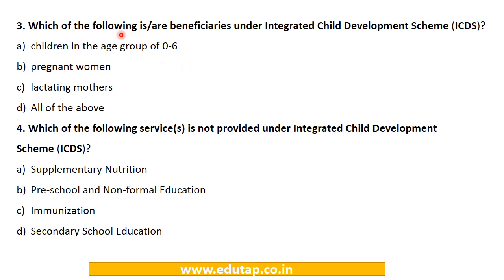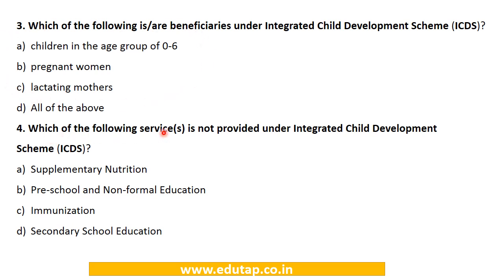Which of the following are beneficiaries under the ICDS scheme? Children in the age group 0 to 6, pregnant women, lactating mothers, and all of the above. Now on the face of it, it may seem that the scheme is linked to child development only, and the answer should be option A. But the answer here is option number D. This scheme has a very wide coverage of beneficiaries.